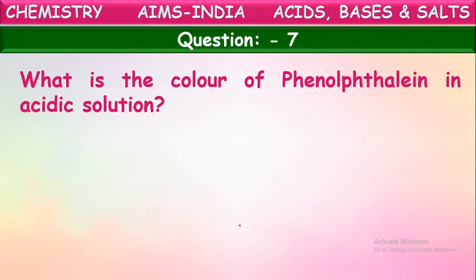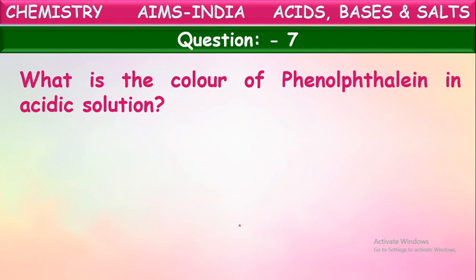So the question is, children, what is the color of phenolphthalein in acidic solution? What is phenolphthalein here? It is one of the artificial or synthetic indicators. Actually, it is a transparent colorless liquid. It is used for identification of acids and bases. It shows some color changes with these substances.